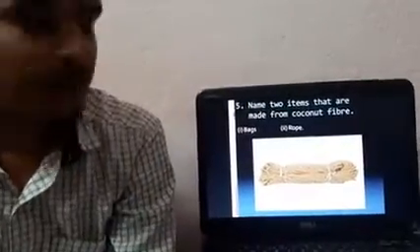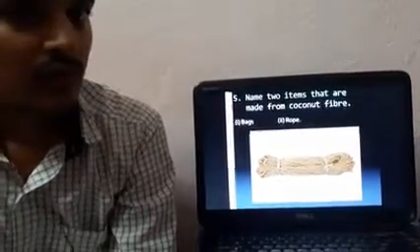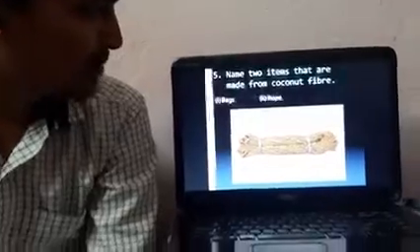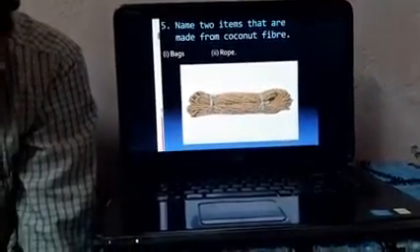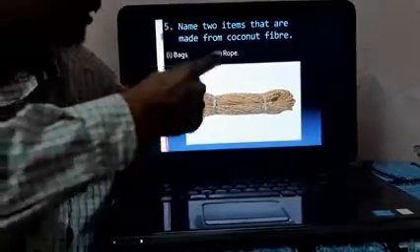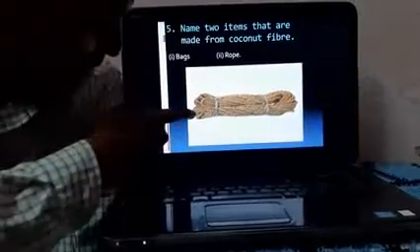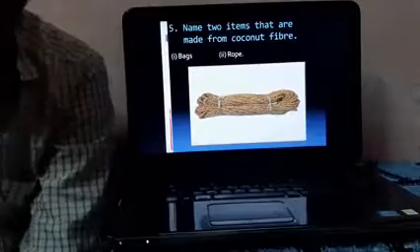Question number 5. Name two items that are made from coconut fiber. Very easy. Some kinds of bags in the market are made from coconut fiber, and you all know what coconut fiber is. The second one is rope. Here I have an image in which you can see the rope is prepared using coconut fibers.